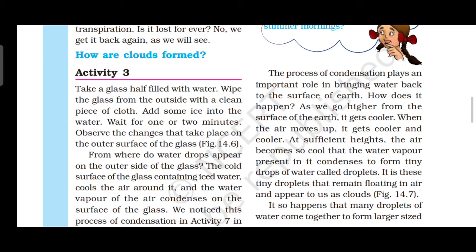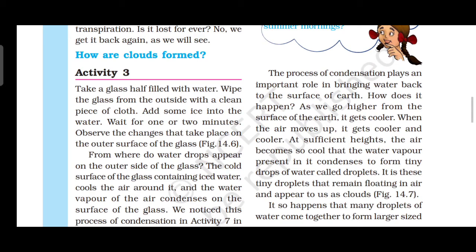So the air moves up and gets cooler and cooler. At sufficient height, the air becomes so cool that the water vapor present condenses to form tiny drops of water called droplets. Okay.